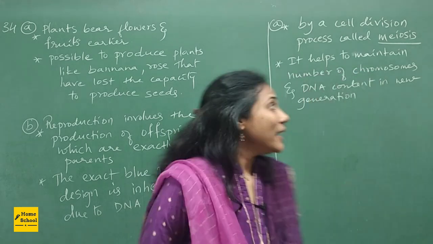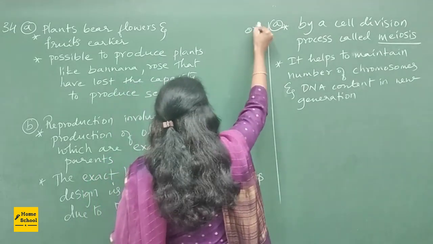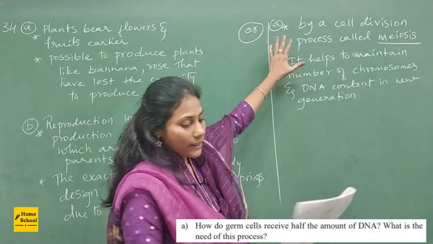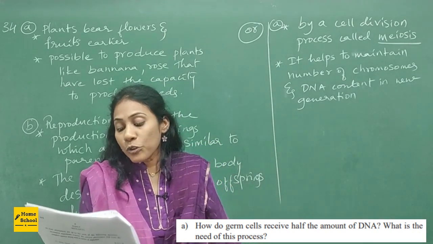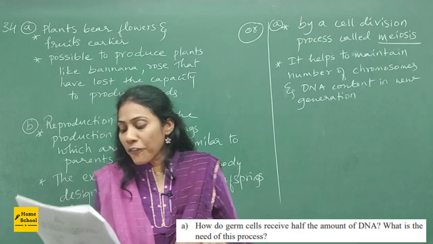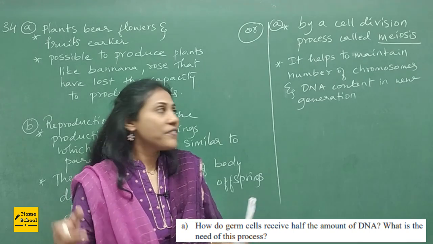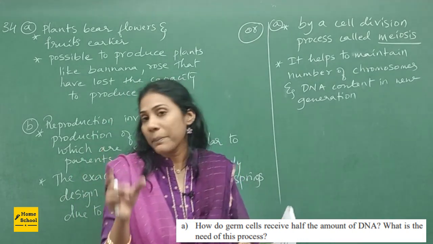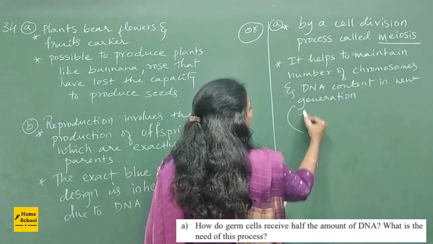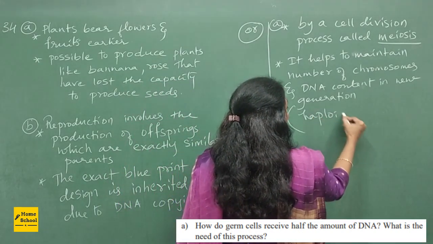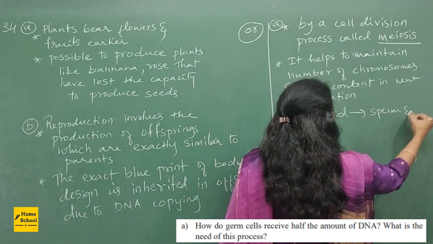Okay, fine. And coming to the OR question. So you have an OR question here, right? So A under the OR question, it's also about DNA. Okay, how do germ cells receive half the amount of DNA? What is the need of this process? So we have studied that the germ cells, that means sperm and egg, are haploid, isn't it? So haploid, which are haploid, sperm and egg, they are called as germ cells.